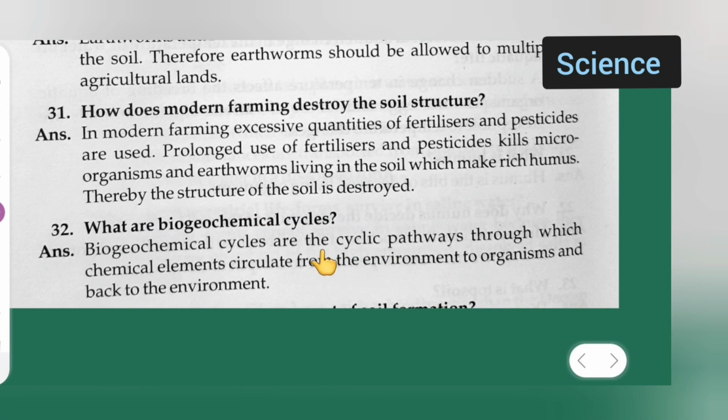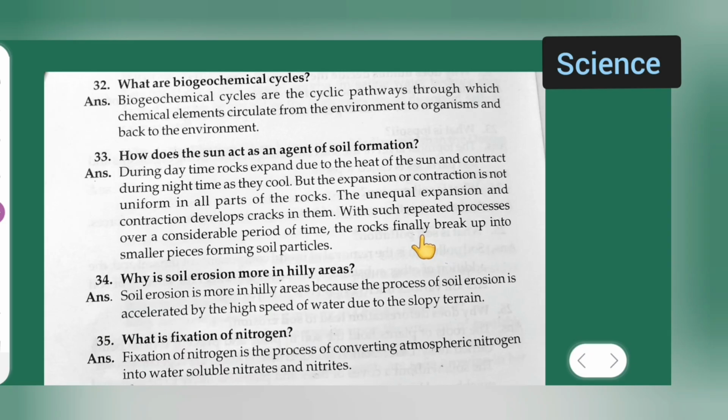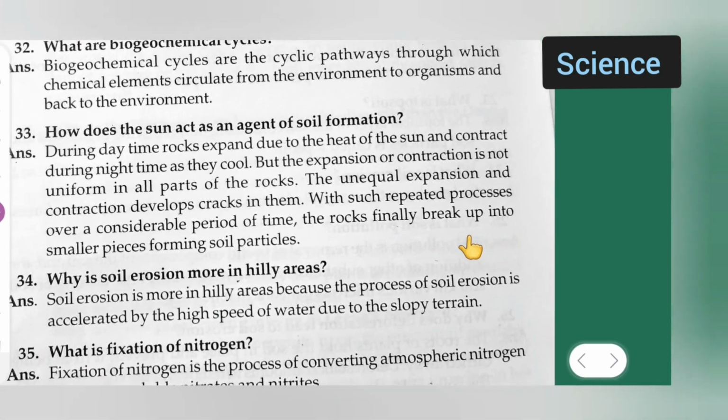Moving towards the next question, question number 32. What are biogeochemical cycles? Biogeochemical cycles are the cyclic pathways through which chemical elements circulate from the environment to organisms and back to the environment. Next, moving further, question number 33.